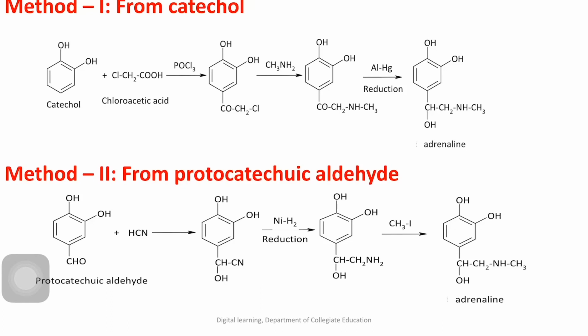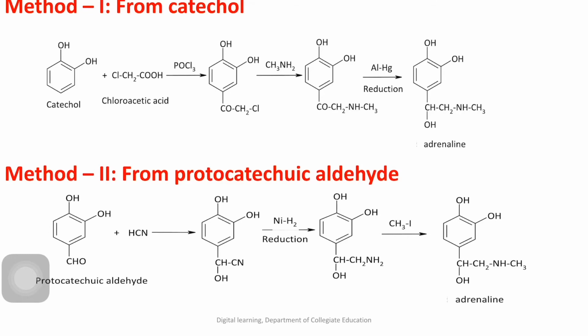We will be discussing the synthetic part. So first one, from catechol. This is the structure of catechol. You know about phenol, right? Benzene ring with one OH. If you write another OH adjacent to that, or ortho to that, then that is catechol.